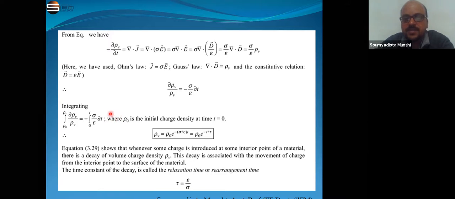Here we take this integration constant as ln rho 0, as the initial charge density is rho 0.